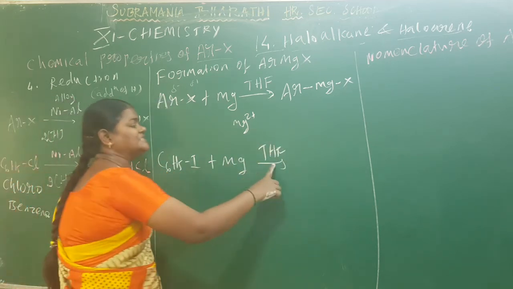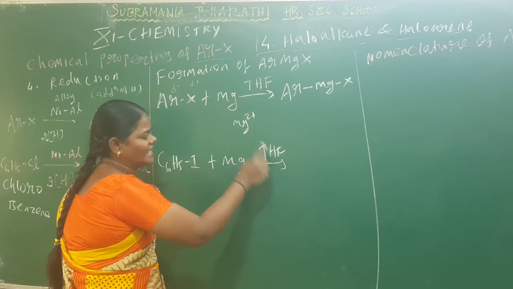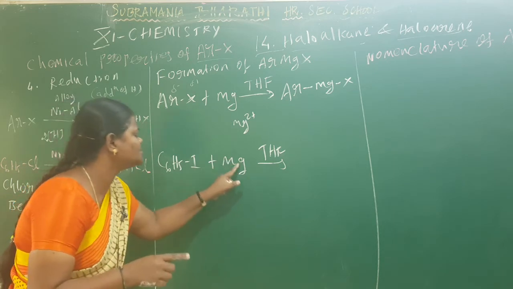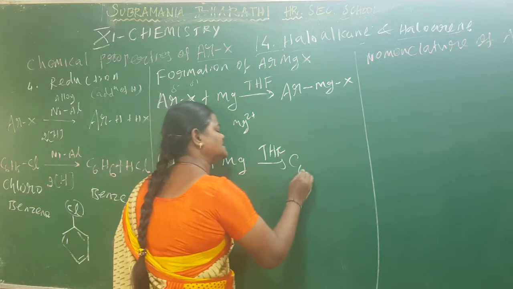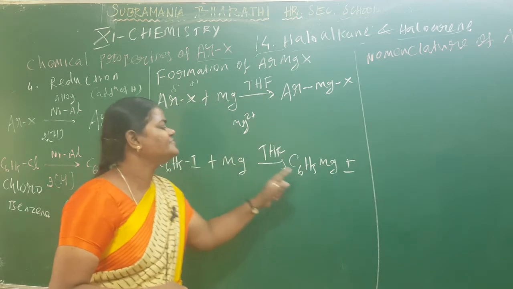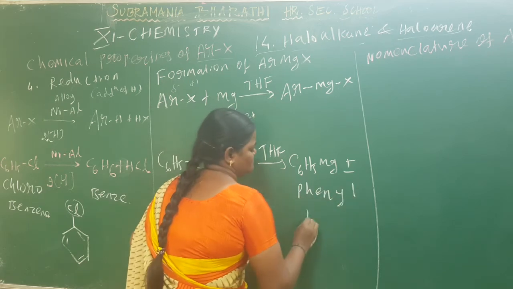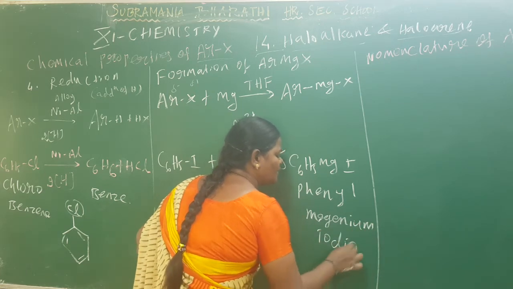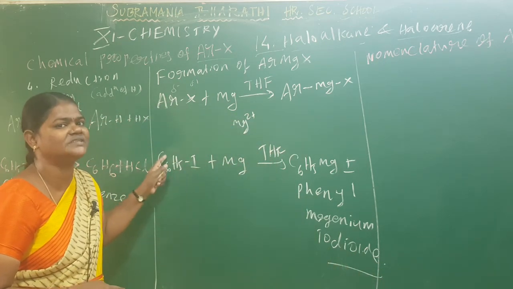Tetrahydrofuran is a 4-carbon ring attached with an oxygen atom. There is no need to draw its structure; it only acts as a catalyst. So let us see that magnesium is an electropositive element. This positive element attacks the carbon atom of the phenyl group. So here C6H5MgI. The name of the compound is phenyl magnesium iodide. Very important reaction. The name of this reaction is the formation of Grignard reagents.